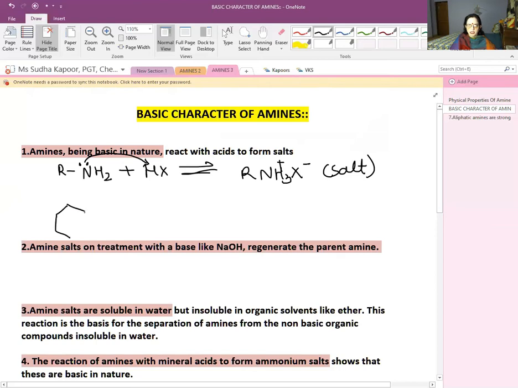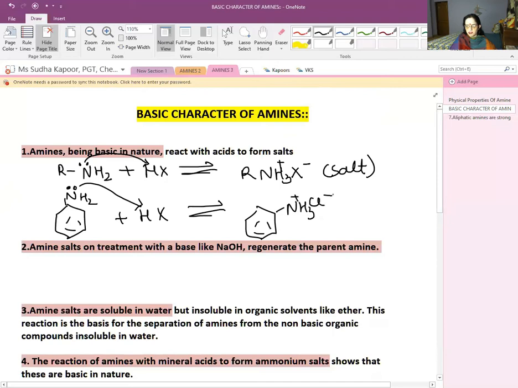Similarly, we can take the example of here aniline also treated with HX. There is also a lone pair on the nitrogen atom. The same type of reaction here also takes place. Benzene ring with NH3 positive, Cl negative, and anilium chloride is formed. That is the anilium. Aniline is converted into anilium chloride. So the amines are basic because they react with acid to form the salt.